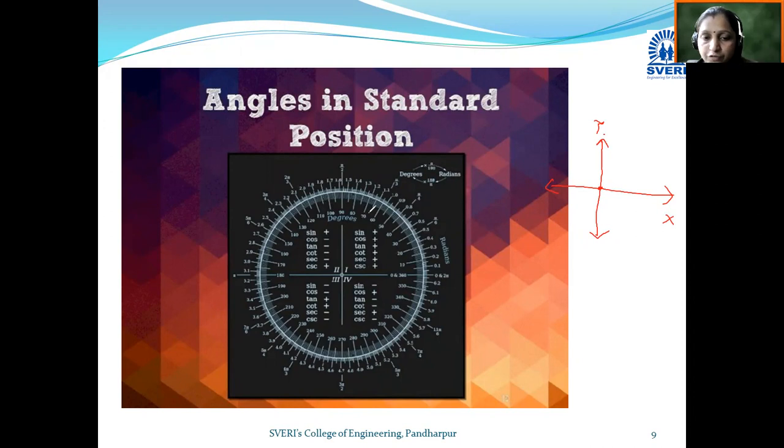That means all, how many trigonometric ratios are there? Sine, cos, tan, cot, sec, cosec, all these trigonometric ratios are positive in the first quadrant. This is angle 0, this angle pi by 2, here pi, and here 3 pi by 2. So in the first quadrant all ratios are positive. All ratios are positive. This concept we use while we